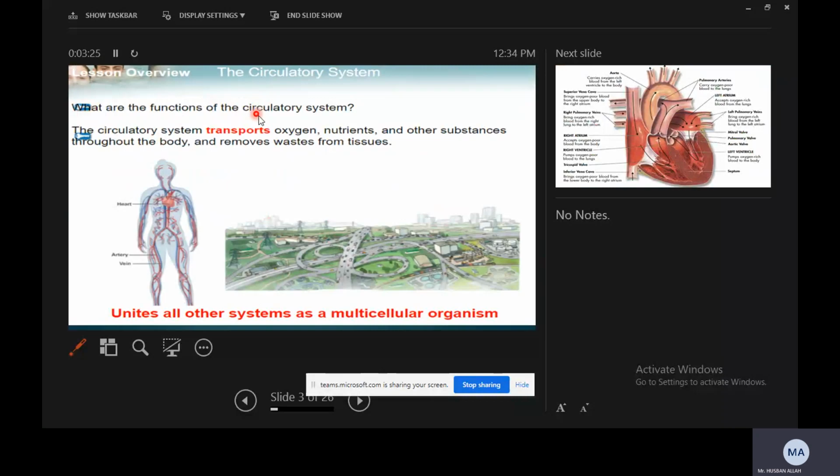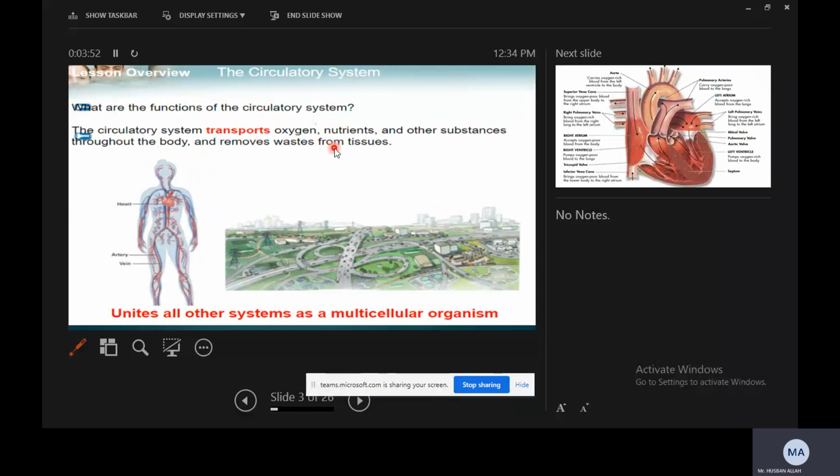The circulatory system transports oxygen, besides oxygen, nutrients and other substances throughout the body, and removes waste from the tissues, right? So here we have some main functions. The most important function of the circulatory system is the transport of oxygen, because we are defining the circulatory system based on oxygen, right?